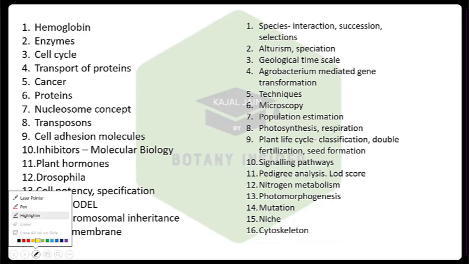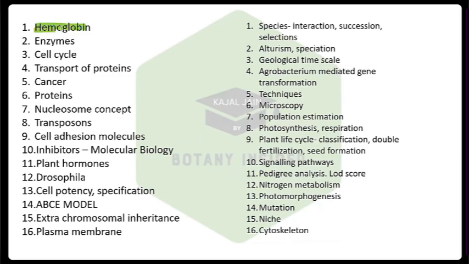Let's discuss each of the topics a bit as well, so that you can target how to approach and what type of questions specifically get asked from these topics. So you have 32 topics, left hand side and right hand side, the entire list is in front of you. Very first topic is hemoglobin.